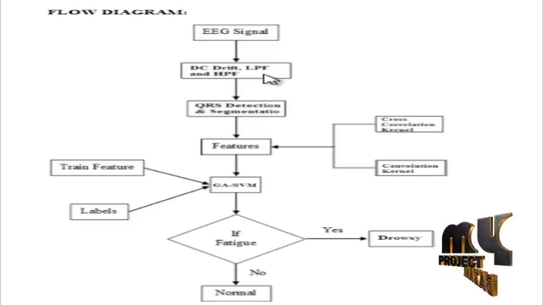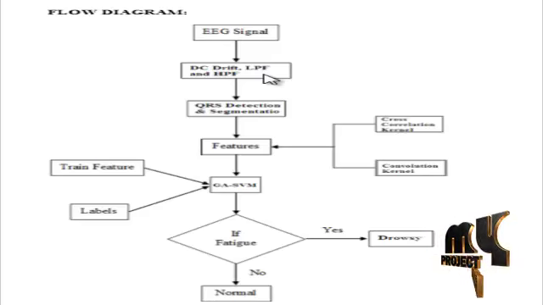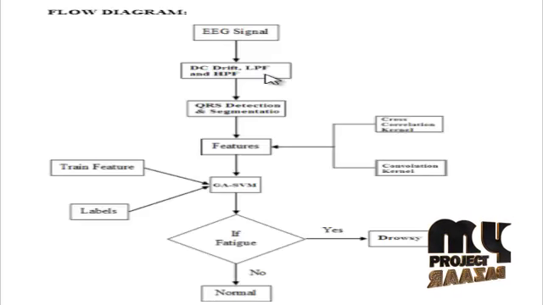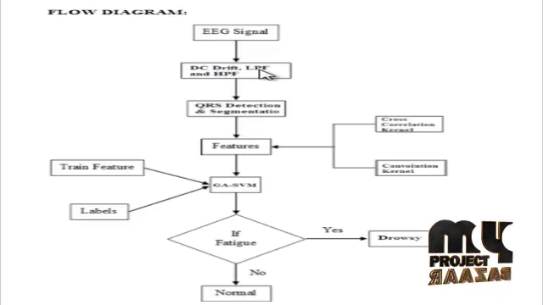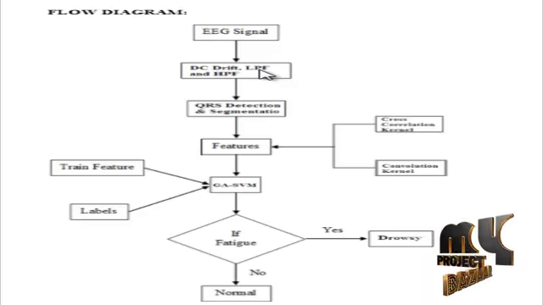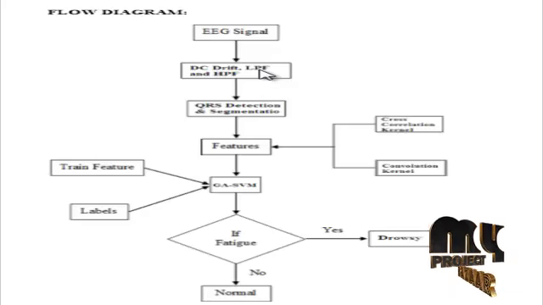Next, the low pass filter passes signals with a frequency lower than a certain cutoff frequency and attenuates signals with frequencies higher than the cutoff frequency. And the high pass filter is an electronic filter that passes signals with a frequency higher than a certain cutoff frequency and attenuates signals with a frequency lower than the cutoff frequency.